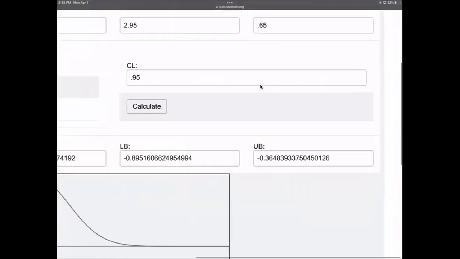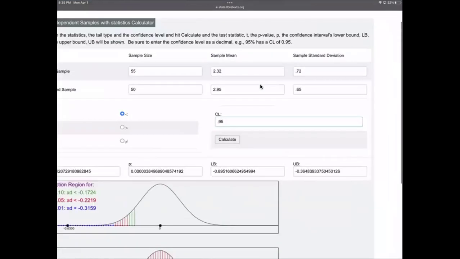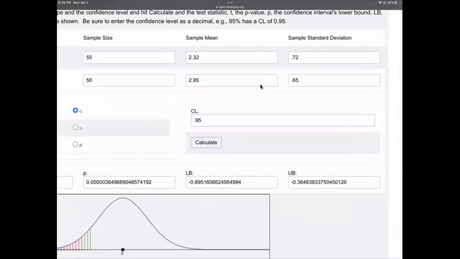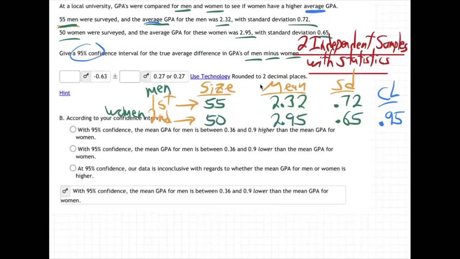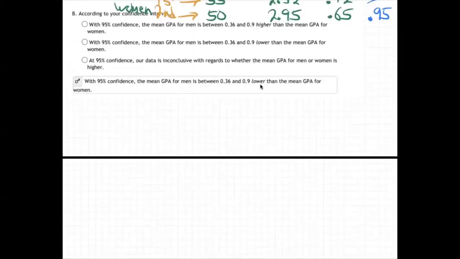I'm just looking at the lower bound and upper bound. There they are. So again, I put in the data, 0.95 for the confidence level, and the lower bound and upper bound are negative 0.895 and negative 0.3648. Let's see if that's right. Yeah, okay, I'm going to have to show you how to do that. That's a little tricky. Let me grab those numbers and put them here, and I'll show you exactly what we're going to do with that.